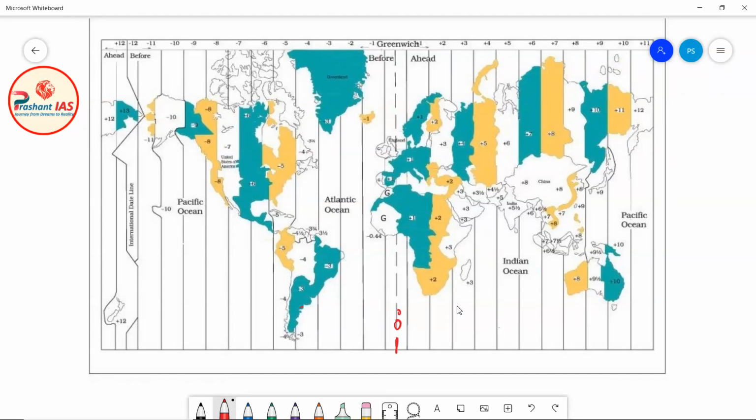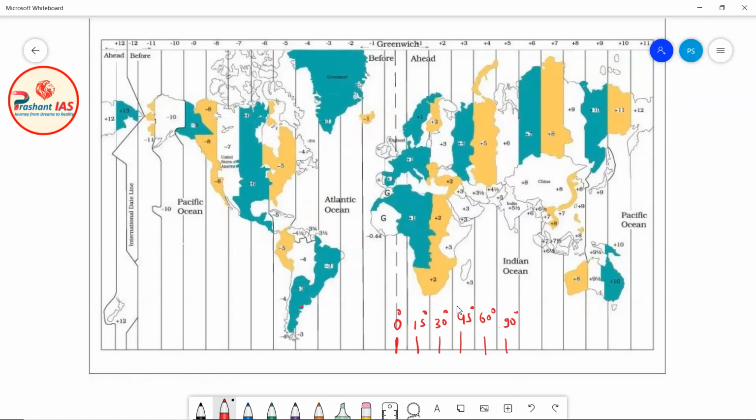Now let's mark all the meridians. Let's suppose this is the 15 degree east meridian of longitude. This is 30 degree east, this is 45 degree east, and this is 60 degree east. In this way, this is 90 degree east.